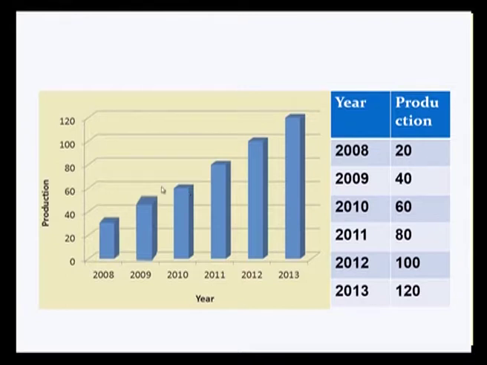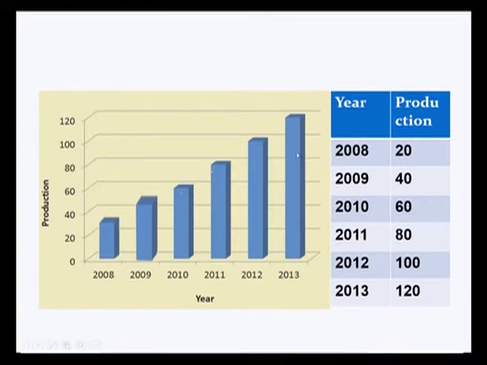For 2011 it is going to be 72. So you can go up to here and the bar will be up to 2011. For 2012 it is going to be 82. So you have up to here. So you can see the bar diagram for 2012. For 2013 it is given to be 120. So you can go up to here. So this is your bar diagram for 2013.